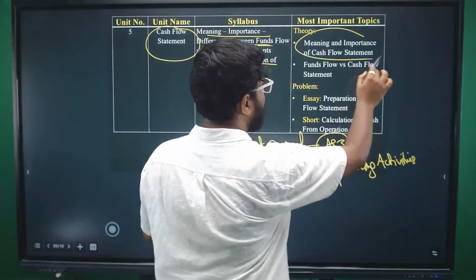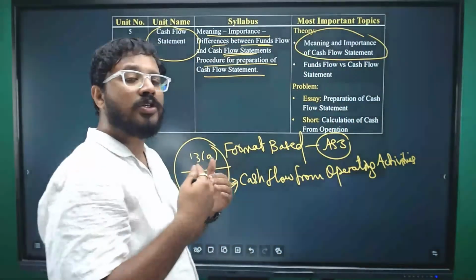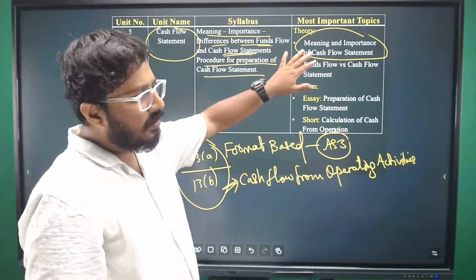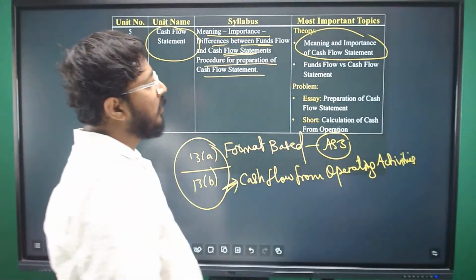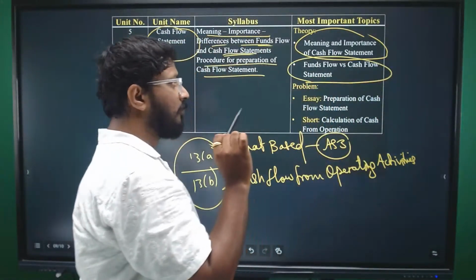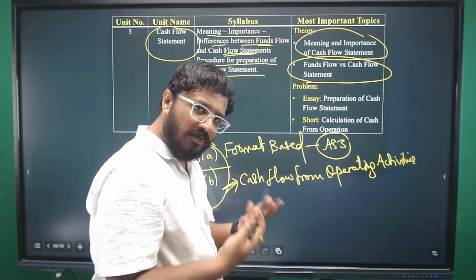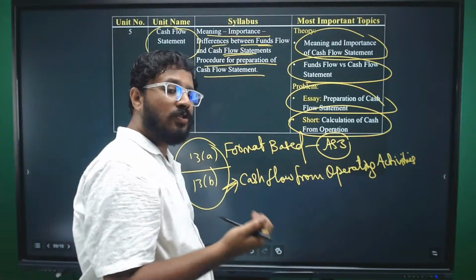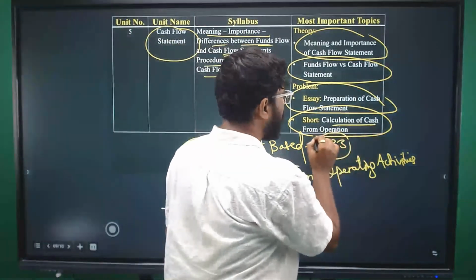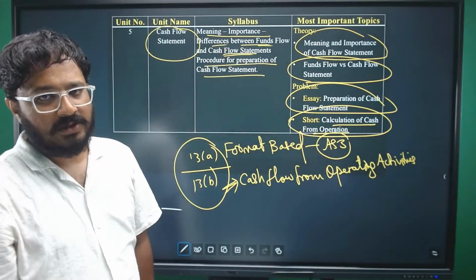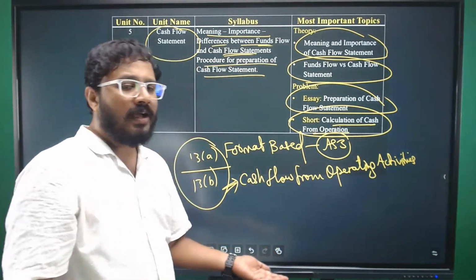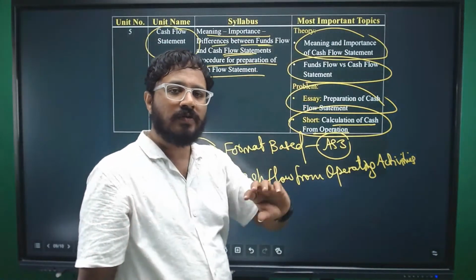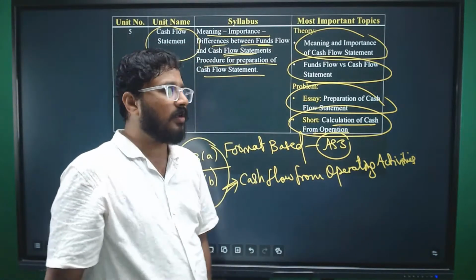If you see, what is the meaning and importance of cash flow statement? There might be a question as well on the types of activities, but it will become too basic, so that might not be part of important questions here. And then funds flow versus cash flow, right? When it comes to problems, obviously there is no other option than to prepare the cash flow statement. And if it is asked in the short answer questions, they might focus on calculation of cash flow from operating activities. When you are good with preparing the entire cash flow statement, obviously one part is being asked in Part A as short answer questions. Information also will be mostly straightforward while calculating.